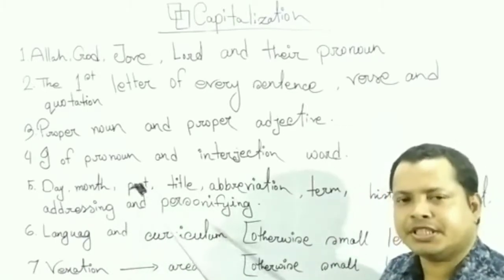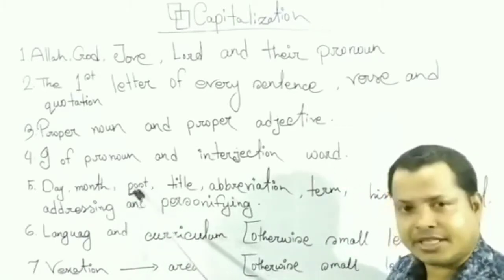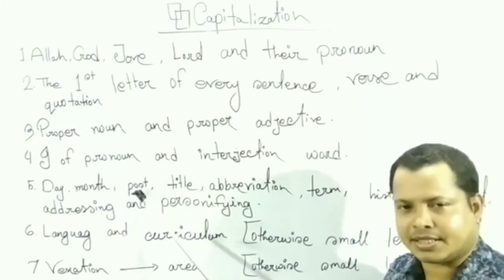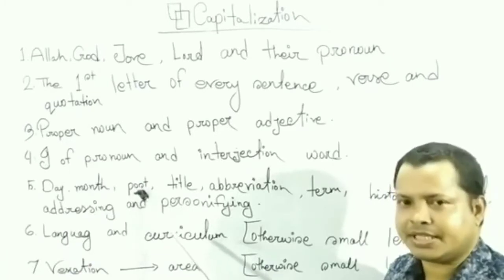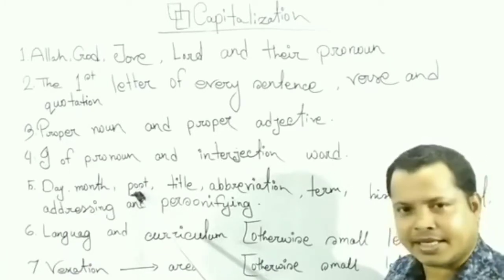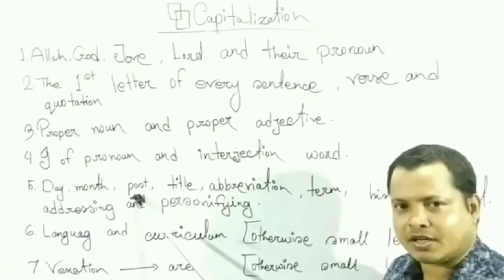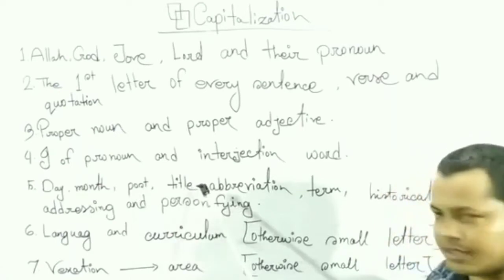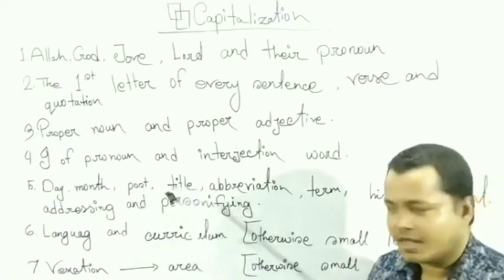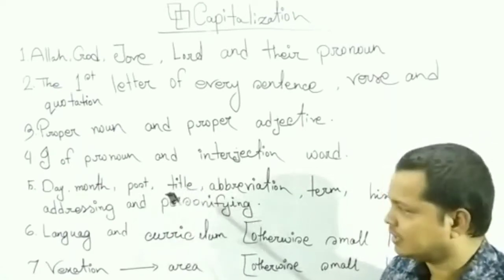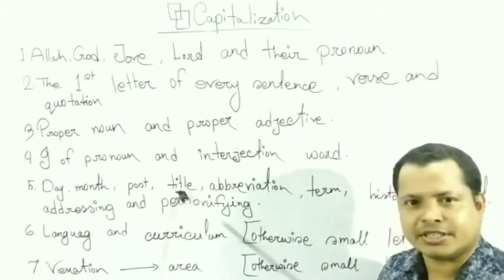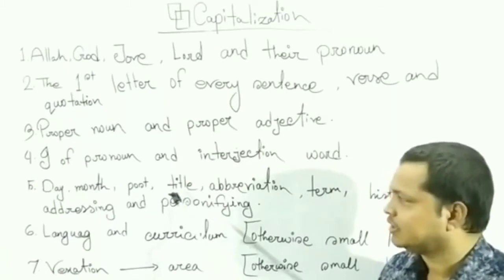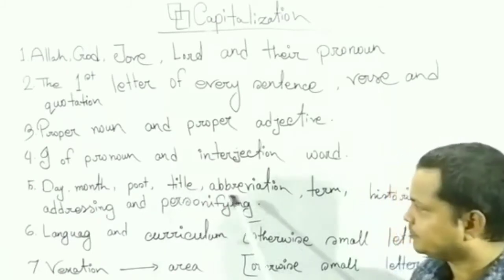Post means position, designation. For example, head master, principal, assistant teacher, English teacher, prime minister, home minister. In this case, the first letter of every word will be capital letter. Title: Sheikh, George, Khan. These are called title. In this case, the first letter of every word will be in capital letter.